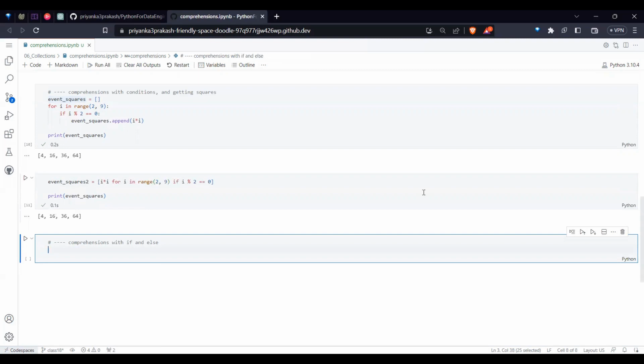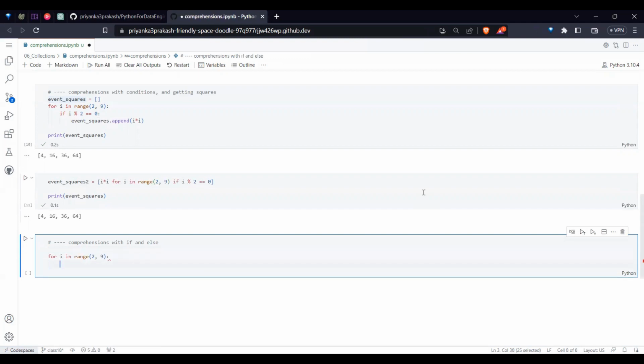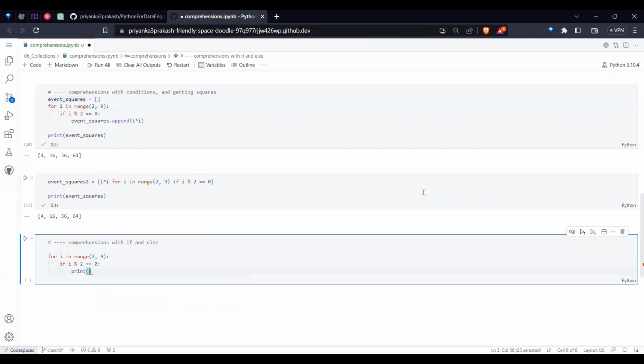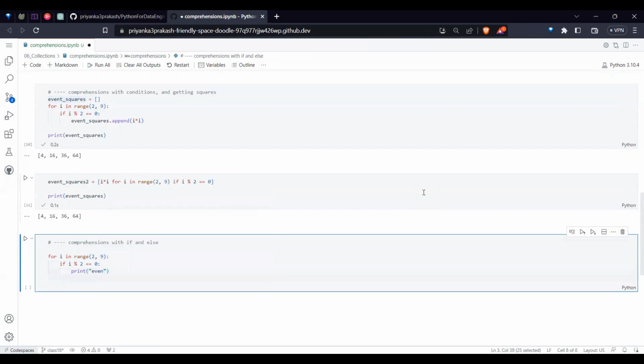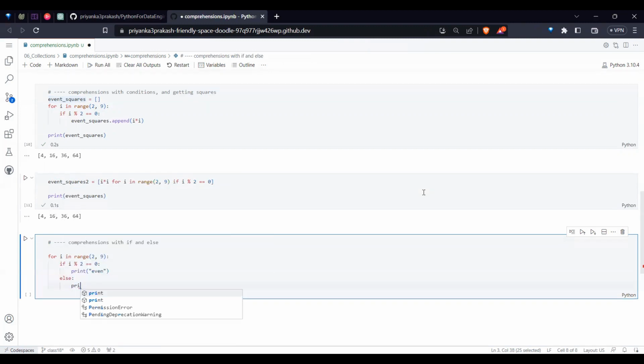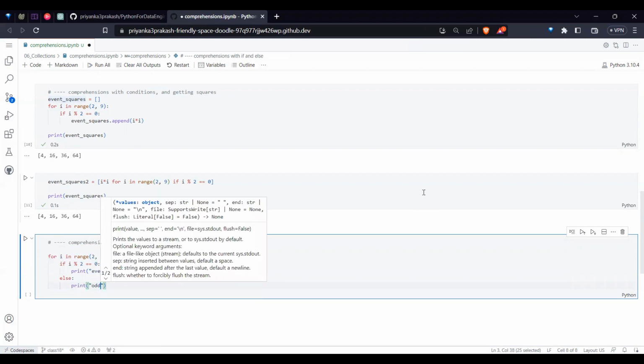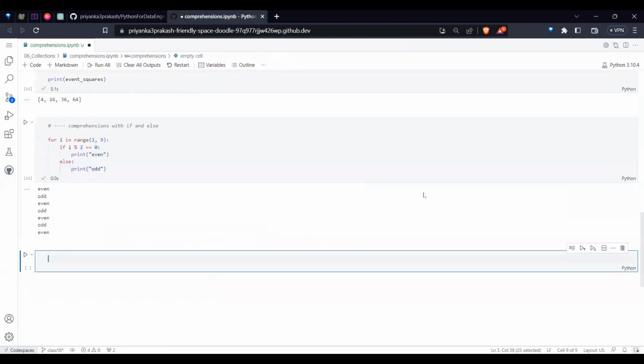So typically I loop over the same for loop, and I make an if condition: i % 2 == 0. If it is even, I want to print even, else I want to print odd. So this is the logic now.